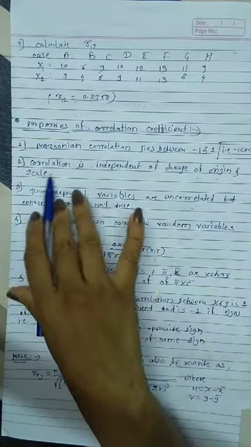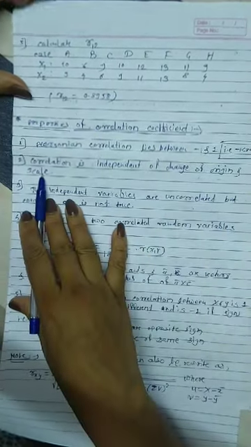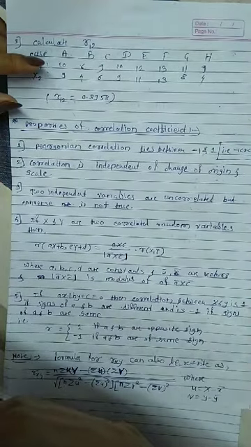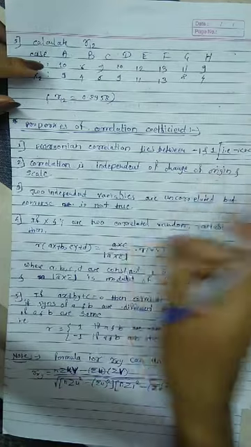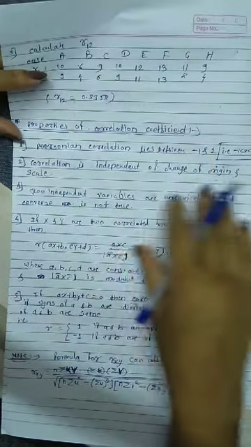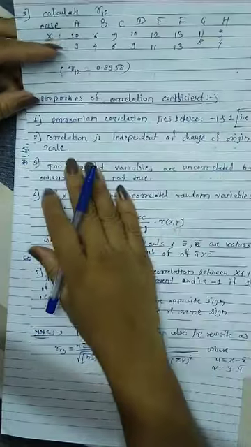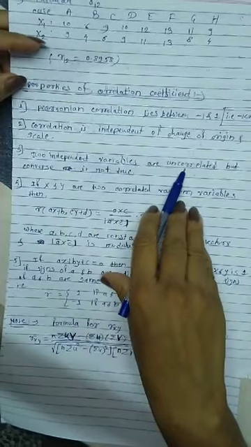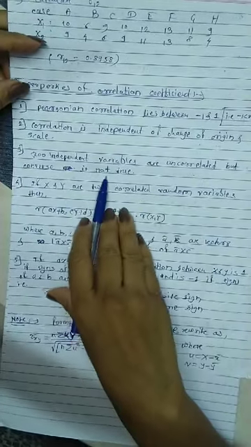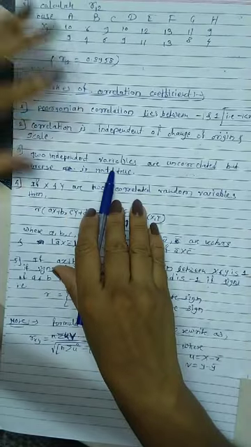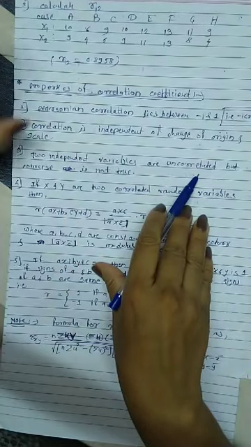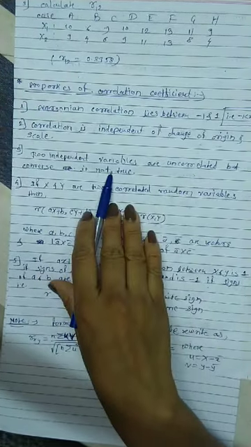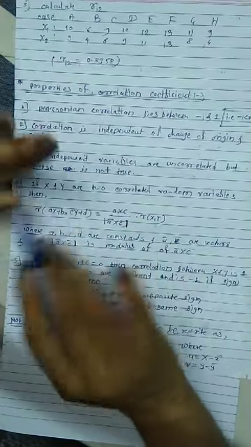Okay. Second, correlation is independent of change of origin and scale. Irrespective of origin and scale, if they change the origin and scale, we are going to study one example also. You can get it easily. Irrespective of that, correlation coefficient doesn't change. It is independent of that change. Two independent variables are uncorrelated, but converse is not true. Okay, two independent variables are uncorrelated, they are not related to each other, but its converse, meaning uncorrelated variables are independent, is not true.